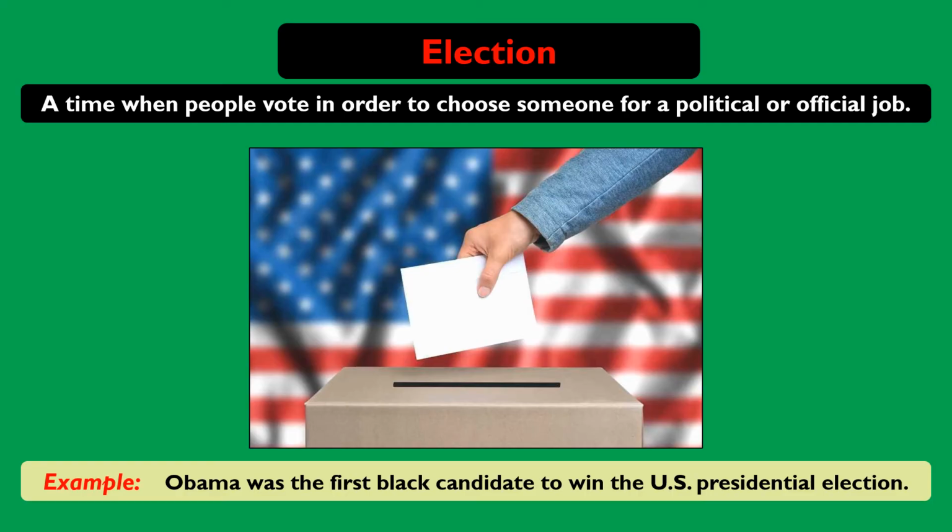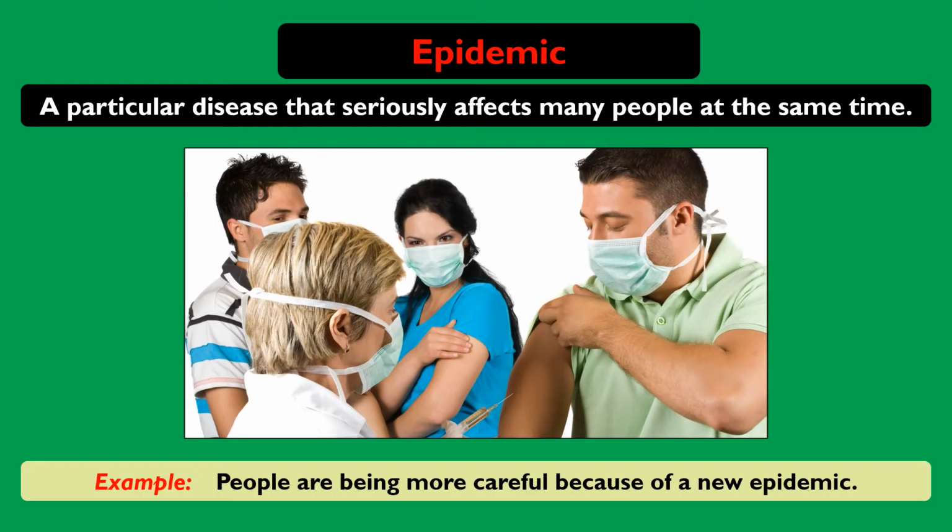For example, Obama was the first black candidate to win the US presidential election. Epidemic. A particular disease that seriously affects many people at the same time. For example, people are being more careful because of a new epidemic.